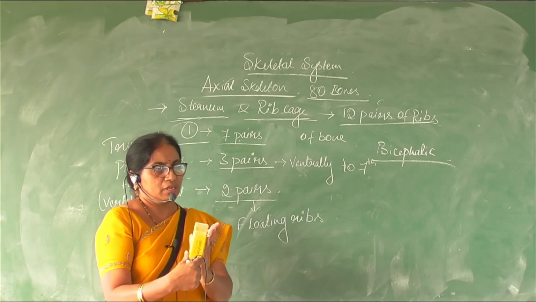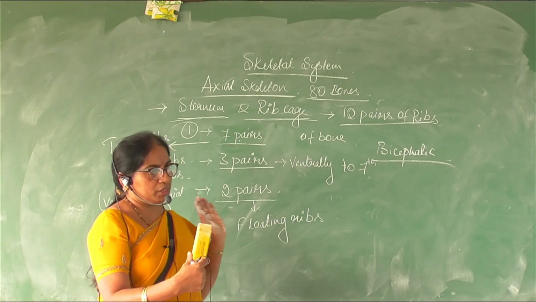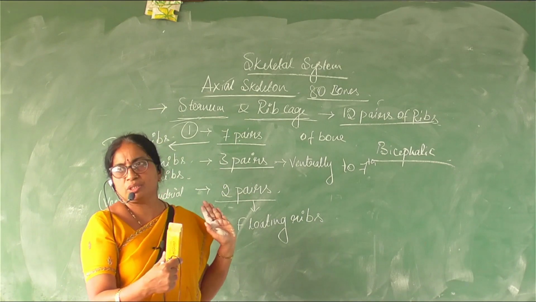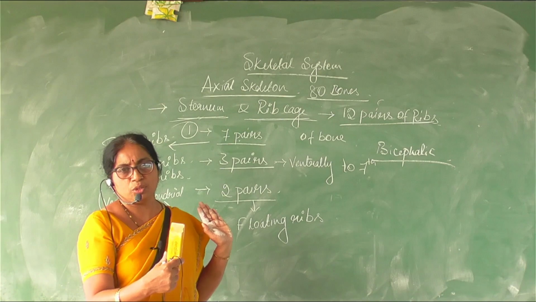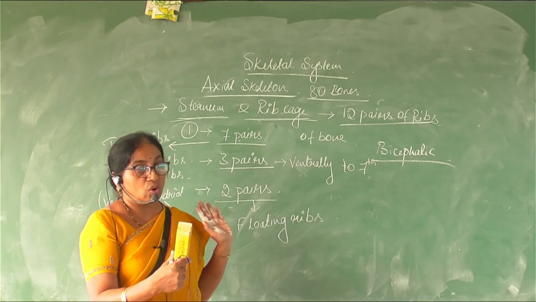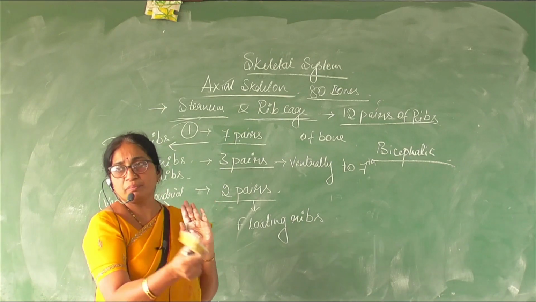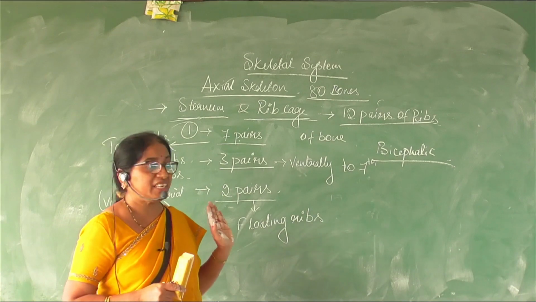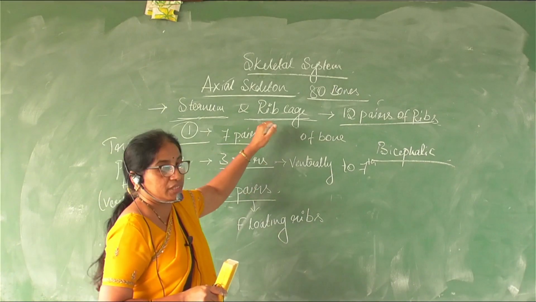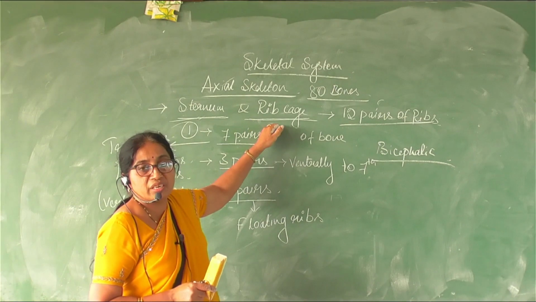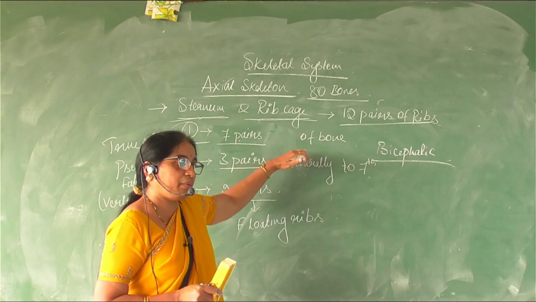The ribs from the sternum move towards the vertebral column like this, laterally towards the dorsal region, all the 7 pairs. So it forms a box-like or cage-like structure which you call the rib cage.